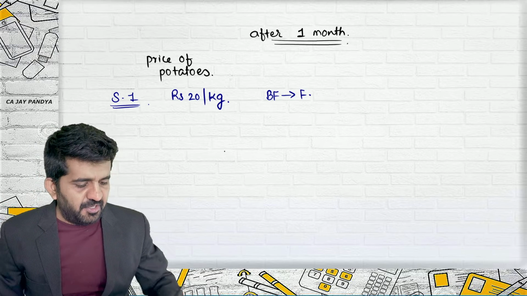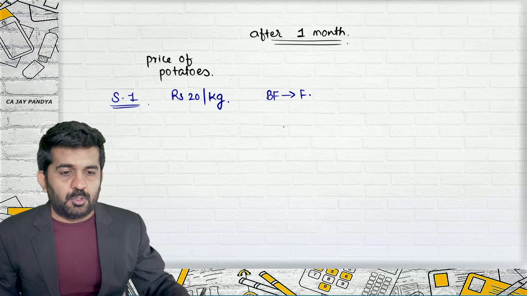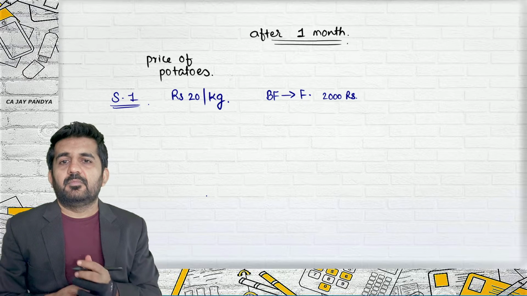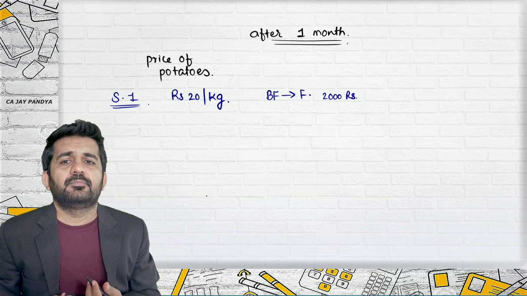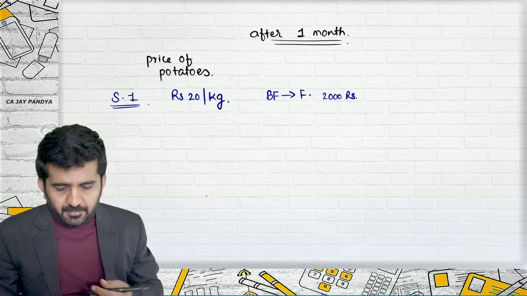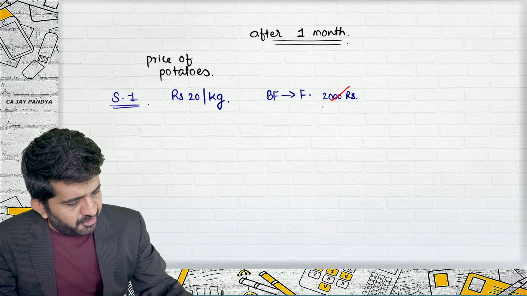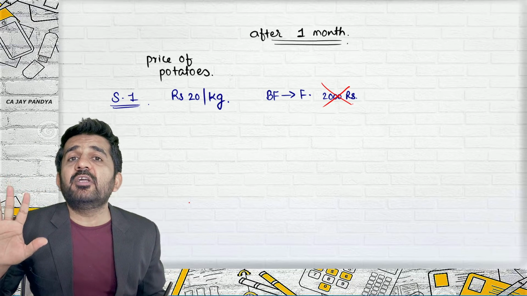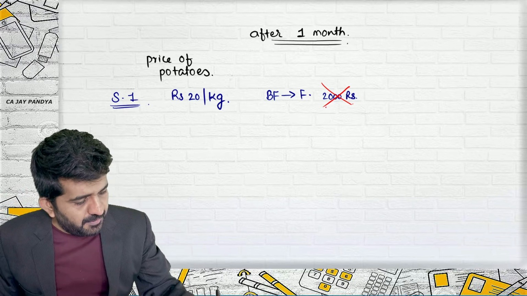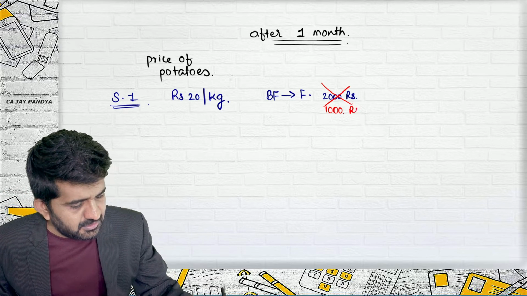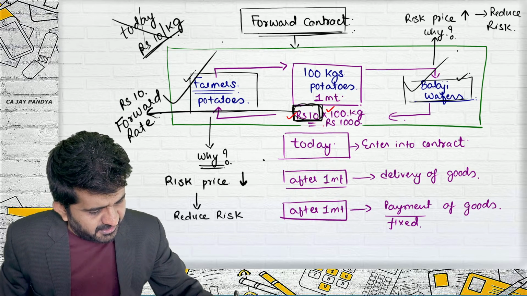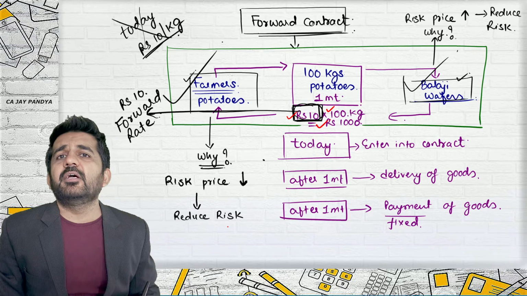The contract is of 100 kg. 100 kg into 20, 2000. Am I right or wrong? Yes, no? No, 1,000 rupees will be paid. 1000 rupees will be paid. Is it all good? You are understanding the contract of forward. Whatever is the market price, what is to be paid is 1000 rupees. Because what is the contracted rate? Rupees 10 per kg multiplied by 100, which is nothing but 1000 rupees.